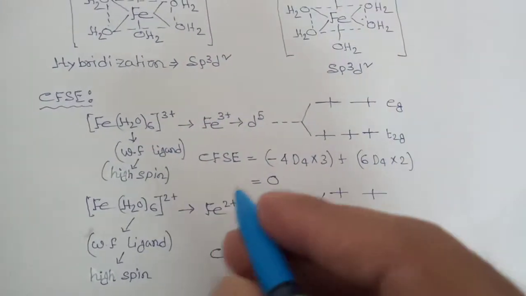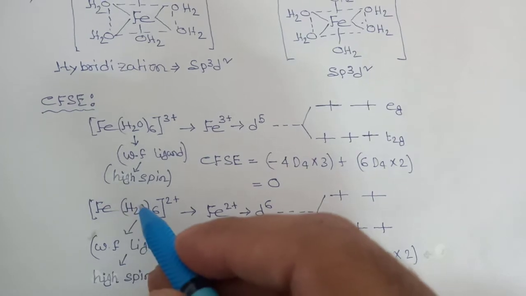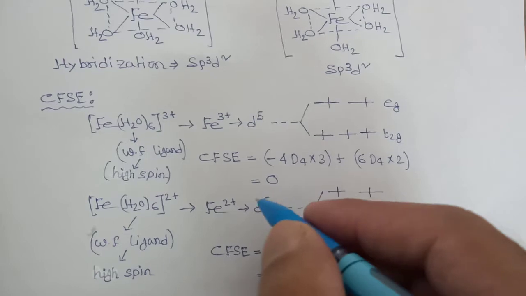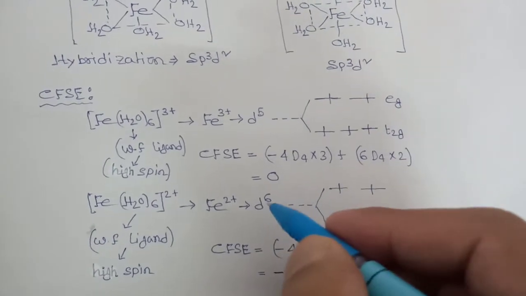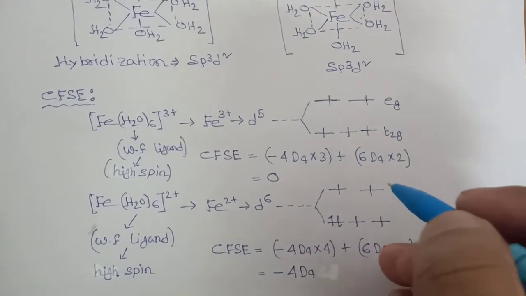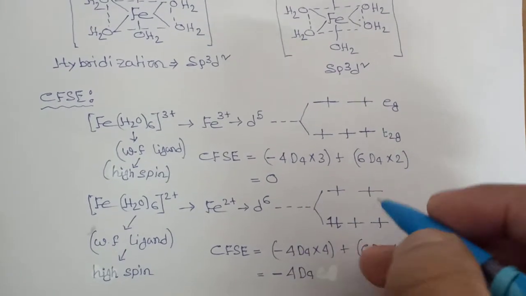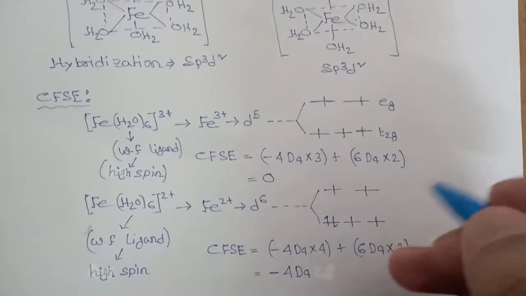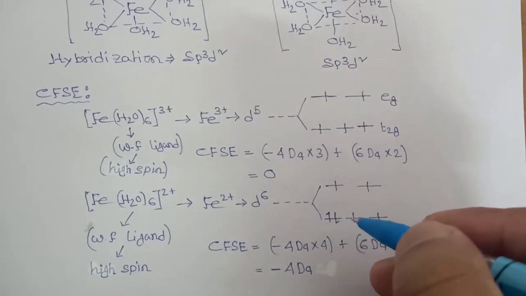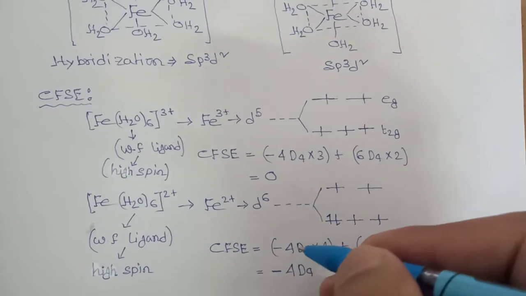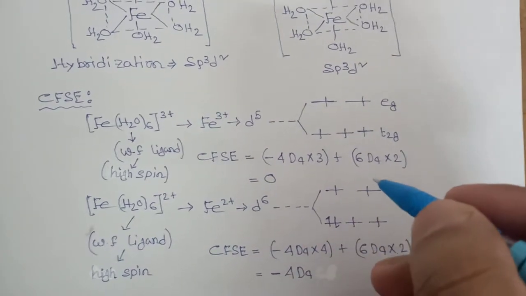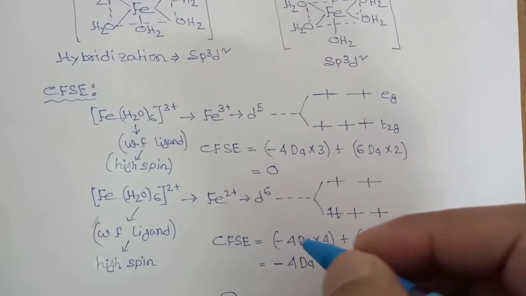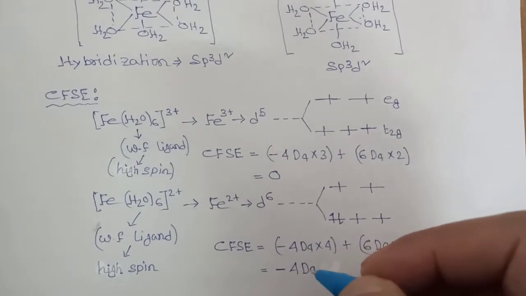And in the second case, this is also a neutral ligand, so Fe2 plus has 6 d electrons, so a d6 configuration. Again we split into the T2g level and the eg level. So we can write 6 electrons in this way: 1, 2, 3, 4, 5, then 6. So 4 electrons are present in the T2g level, so 4 into -4 Dq, and 2 electrons are present in the eg level, so 2 into +6 Dq. In this way the CFSE value will be -4 Dq.